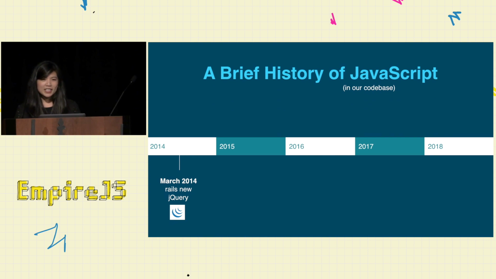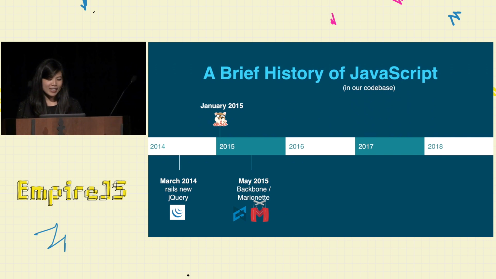So in January 2015, we introduced Ember into our app, because Ember was gaining traction then, it was pretty popular, so Ember got added to the app. In May of 2015, we actually hired a developer who was more experienced in Backbone Marionette. So he petitioned to add it to the code base, and that too was added to the code base. Later on, we realized that Ember wasn't quite meeting our needs, and we decided to instead add React to our code base. We use React and Alt.js, which is that state management library that hasn't been updated since late 2016. And at that point, we decided, okay, this is too many frameworks, we gotta get rid of one, so Ember, unfortunately, got removed.